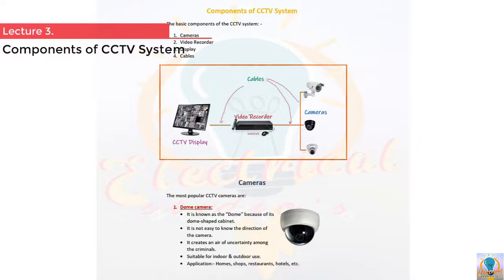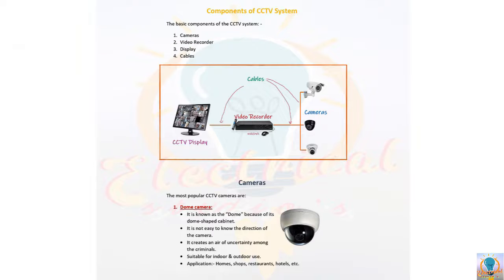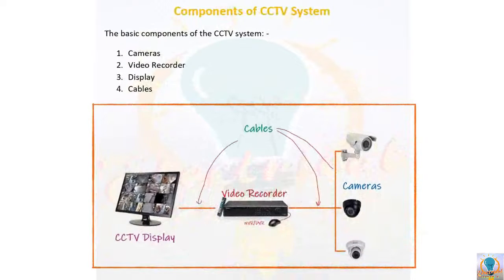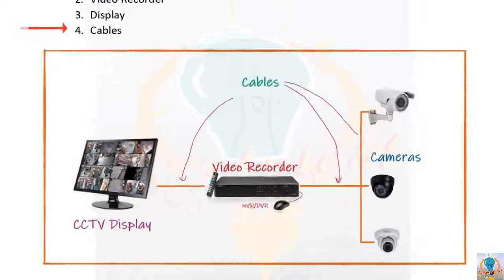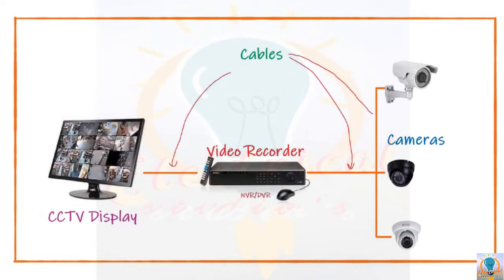Hi dear learners. In this video we are starting with the basic components of the system, and it is very important to know about the system which you are going to design. Generally, there are four basic components of the CCTV system: cameras, video recorders, display units, and the cables. See in this diagram how these four components are interconnected to perform the desired function of surveillance.